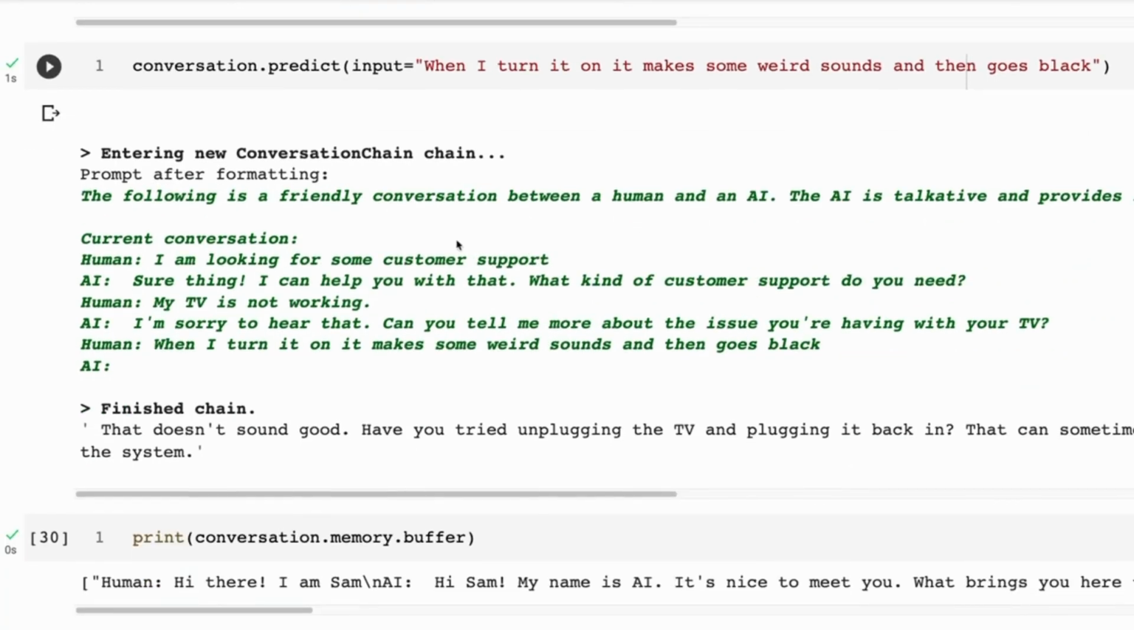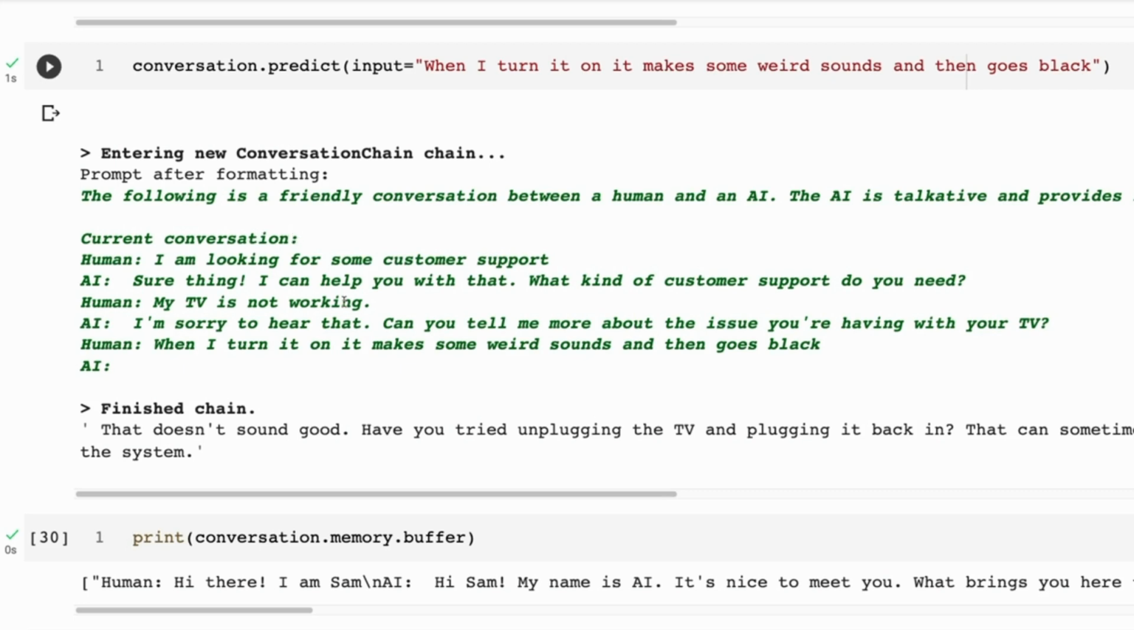But you notice now when I tell it I turn it on, it makes some weird noises, and then goes black. And the prompt now has the last interactions, right? The last 2 full interactions that we've had, plus this new one. But it's lost that first one where I said, hi, I'm Sam.